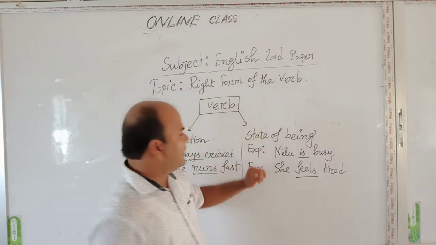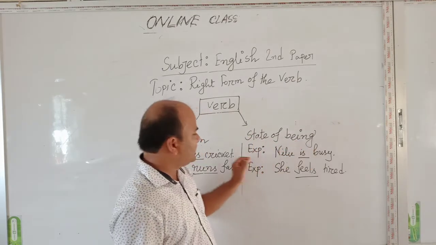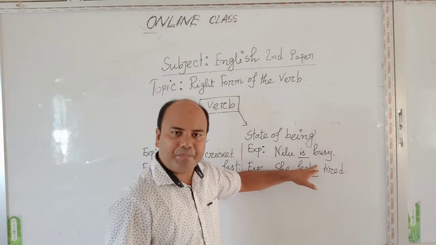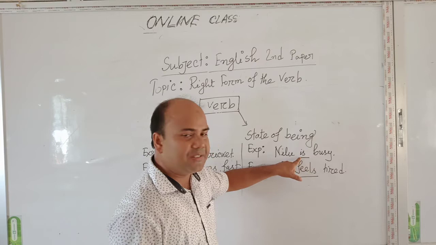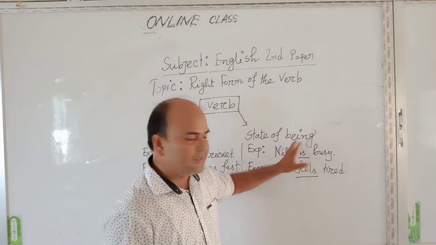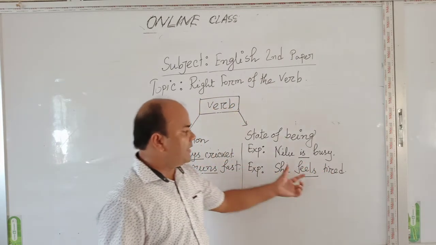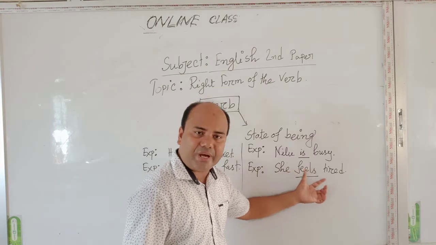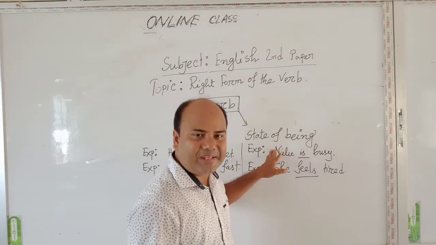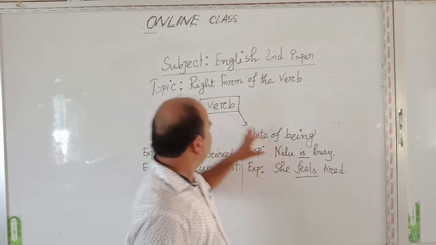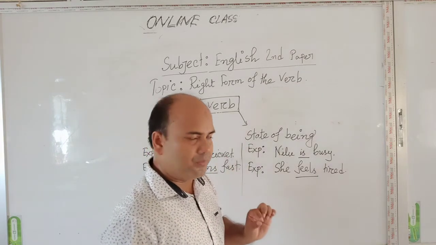On the contrary, verb describes a state of being. For example, Nilu is busy. Here, the very word is verb. Here, is denotes a state of being. There is no action mentioned here. Example 2, she feels tired. Here, feels denotes a state of being. So, you are given a sound idea about what is a verb.